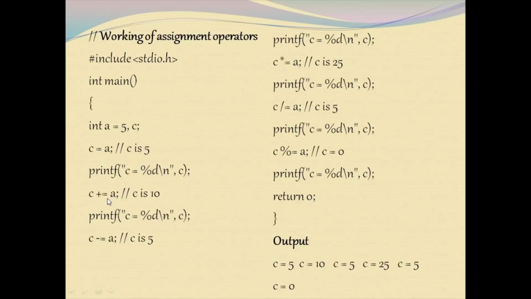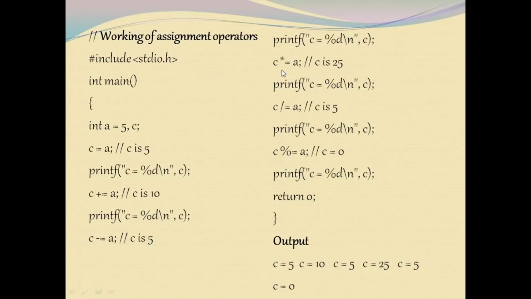Next statement is c plus equals a, which is expanded as c = c + a. So 5 plus 5 is going to be 10. Output 10 is printed with the help of this line. Moving on to the minus equal to operator, c = c - a. 10 is subtracted by 5 and the value will become 5, which is getting printed on the screen.